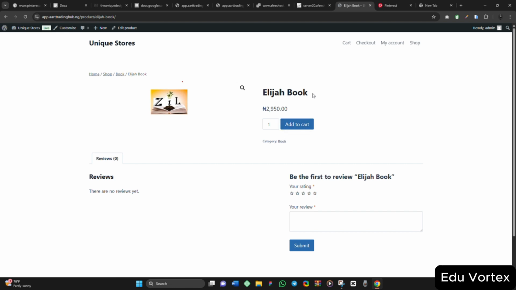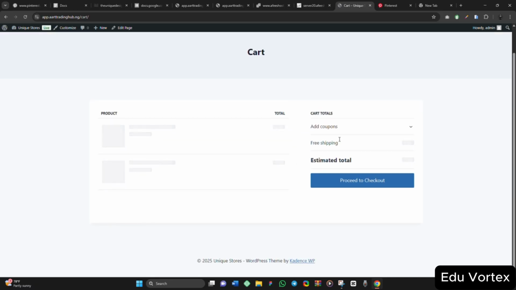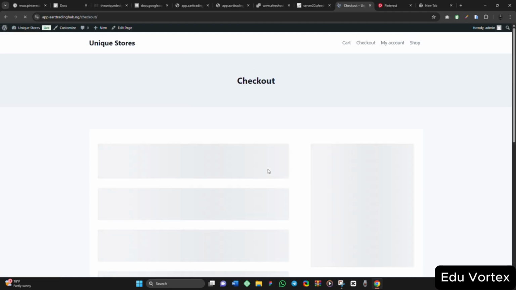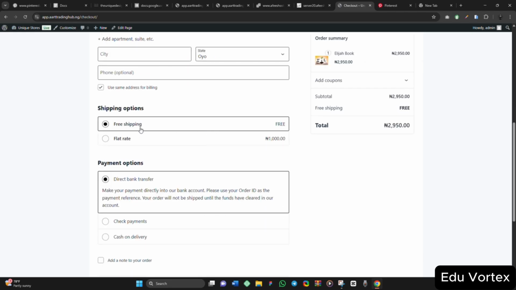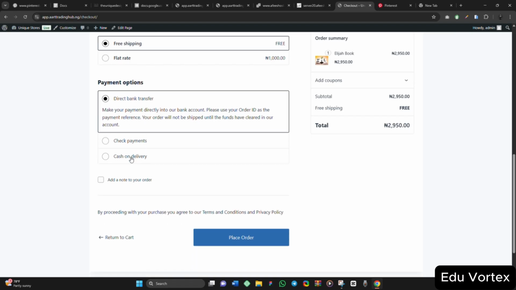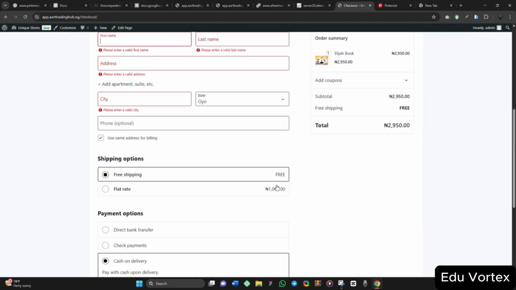Here it is. If I click on add to cart, it is going to take me to the cart here. Add coupons, I don't have any coupon code. Free shipping, no. Then proceed to checkout. Even though I'm still going to explain all this, this is the checkout here. For the shipping class, I'll say free. The flat rate is 1,000 naira, but I'm not choosing that. So direct bank transfer, or let me say cash on delivery. So I will now come here to place order.